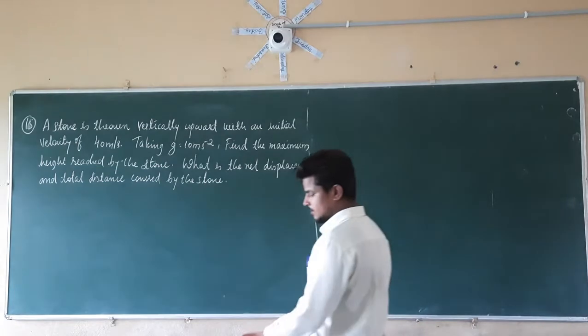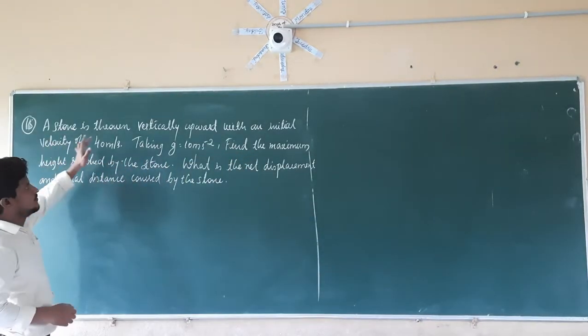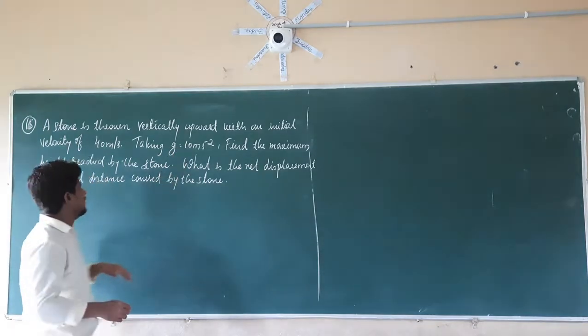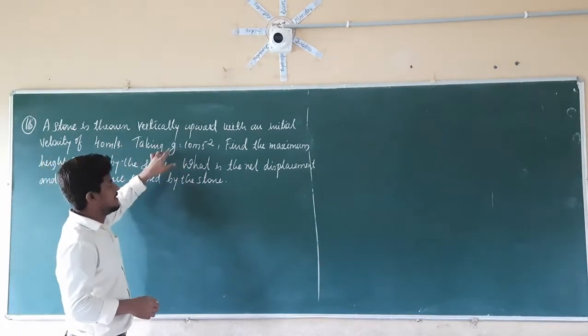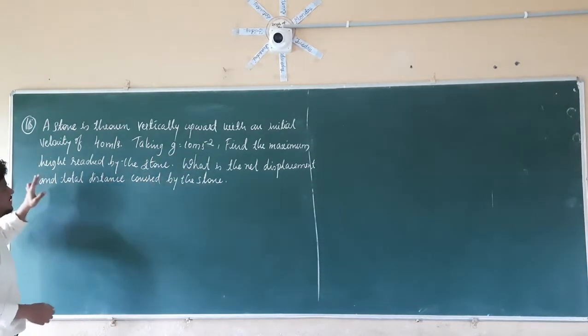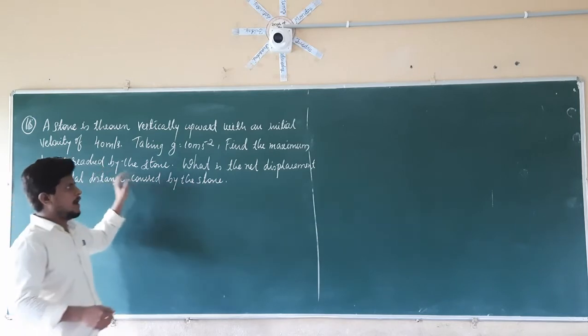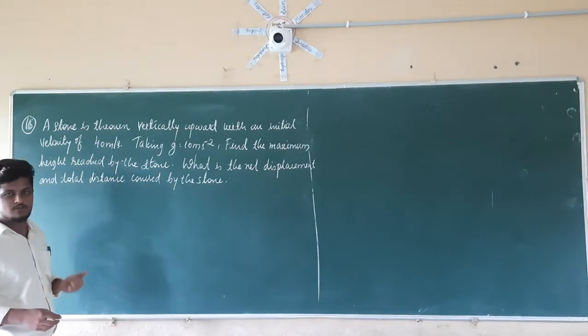Now let us consider question number 15. A stone is thrown vertically upward with an initial velocity of 40 meter per second. Taking g as 10 meter per second square, find the maximum height reached by the stone. And what is the net displacement and total distance covered by the stone?